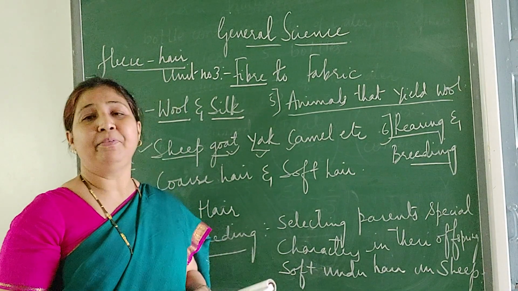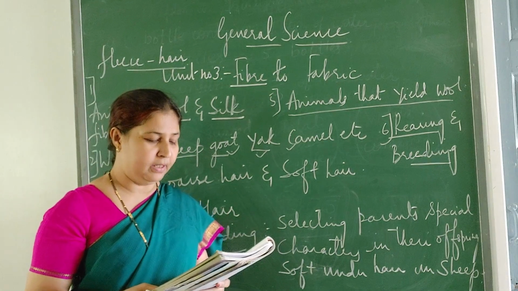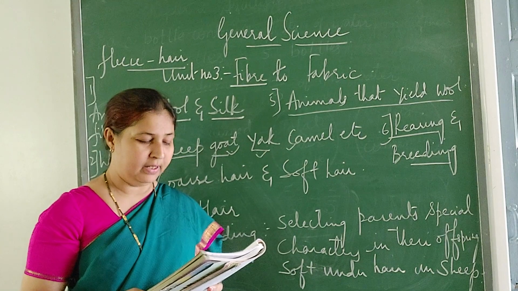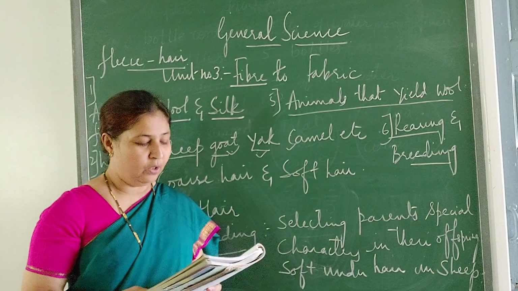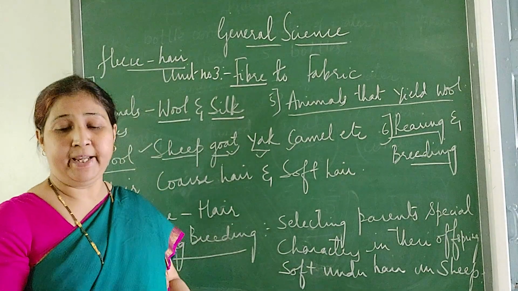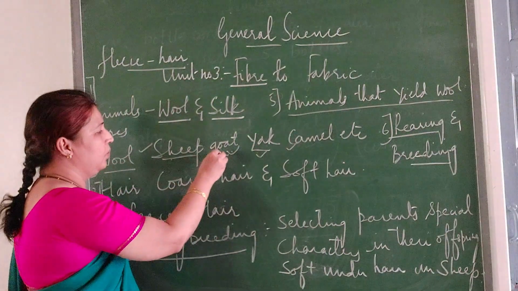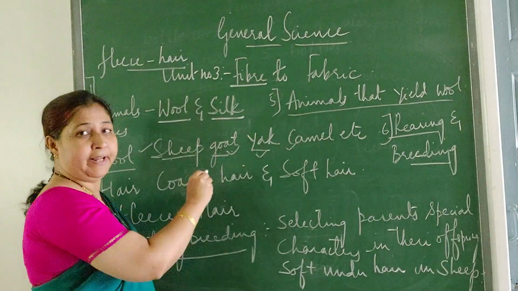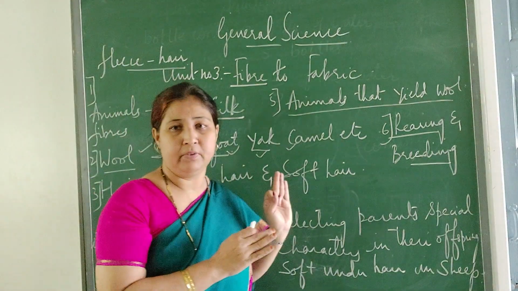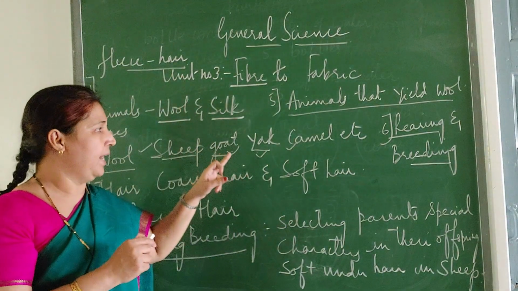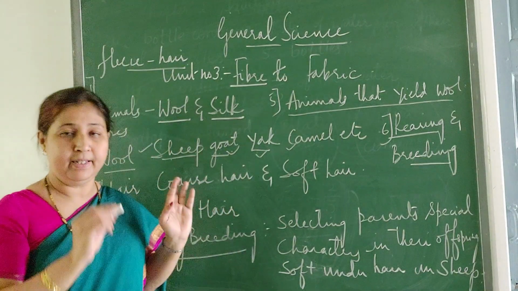Okay. So now you have to collect the pictures. Here is an activity. Collect the pictures of animals whose hair is used as wool. Then you have to stick them in your notes, from which all you will get the wool. Already I told you, sheep, goat, yak, camel. Sheep in India also, goat is there in Tibet, Ladakh, Kashmir, Jammu and Kashmir, all these places. So you have to collect the pictures of these animals, that is sheep, goat, yak and camel, and see which places they are available.